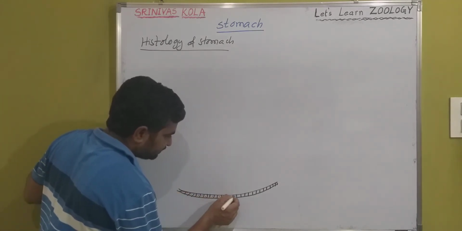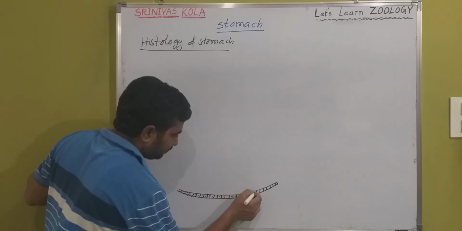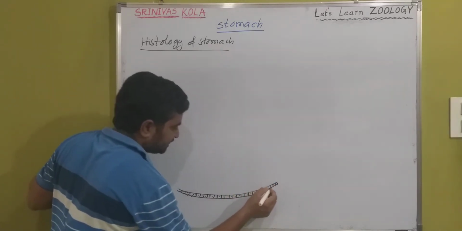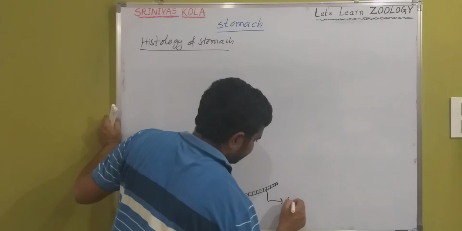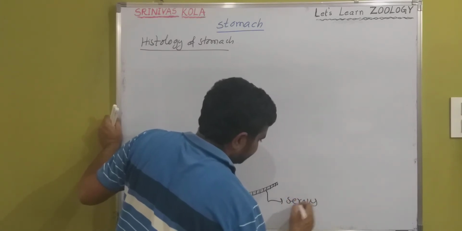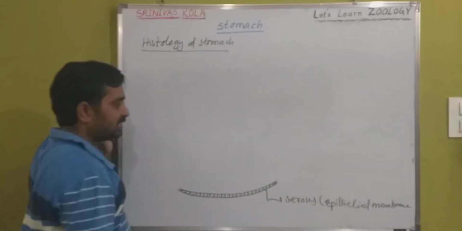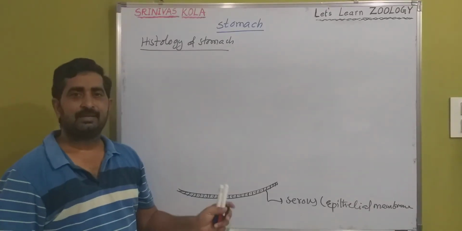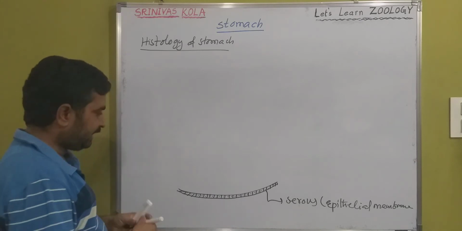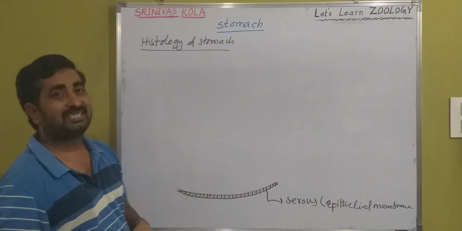The outermost layer is called the serous layer, and it is completely an epithelial membrane, because it is made up of simple squamous epithelial membrane. It is followed by the muscular layer.